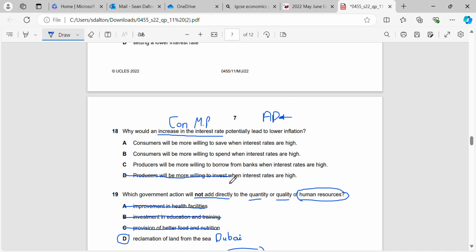That's not true. Why? They're going to need to borrow from the bank in order to invest, and borrowing from the bank would be harder because they have to pay back more money. So that's the same reason why C is wrong. Will consumers be more willing to spend? Not really. If they have the majority of their money kept in a bank account because they're getting more interest, that's going to reduce their spending. But it will make them more willing to save when the interest rates are high. They're going to put their money into the bank accounts because the bank are going to pay them more money for keeping their money in there.